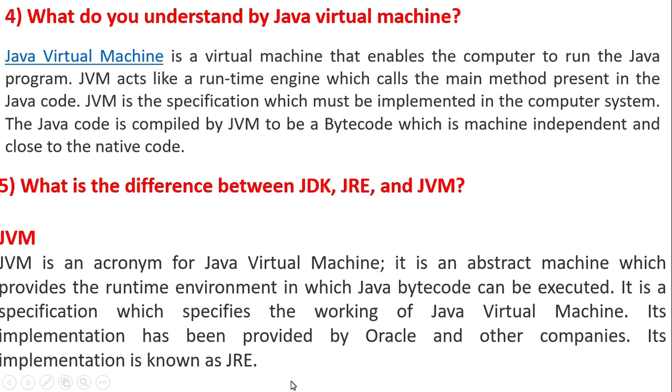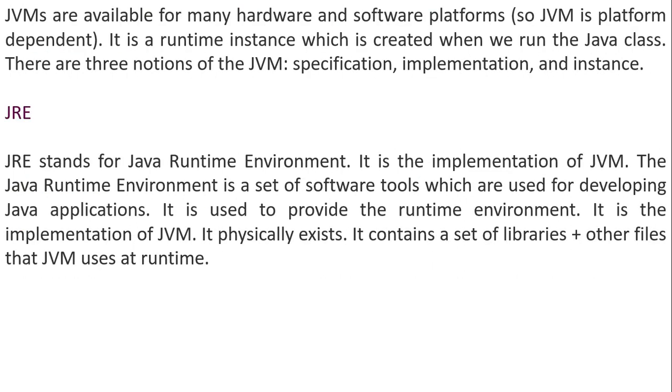Currently, Java is handled by Oracle. Java is owned by Oracle. So Oracle company will release the latest features of Java. JVMs are available for many hardware and software platforms. So JVM is platform dependent. It is a runtime instance which is created when we run the Java class. There are three notions of the JVM, which are specification, implementation, and instance.